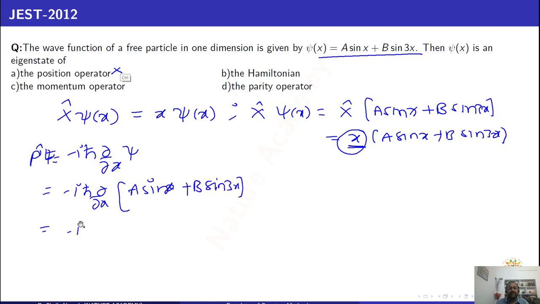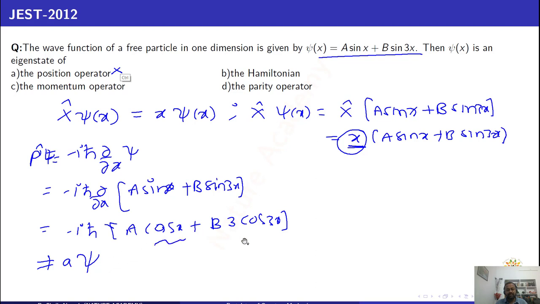So a sin x will become a cos x, and b sin 3x will become 3b cos 3x. This is not equal to an eigenvalue times the wave function psi, since the wave function has changed to cos terms. Initially it is sine, now it changed to cos. So this is not the eigenstate of the momentum operator.